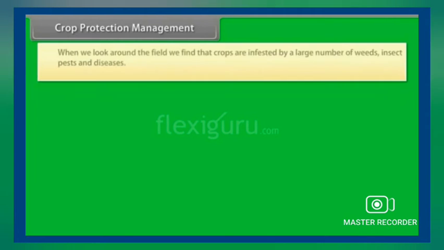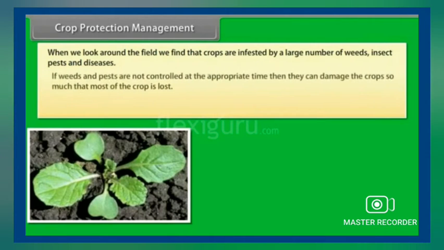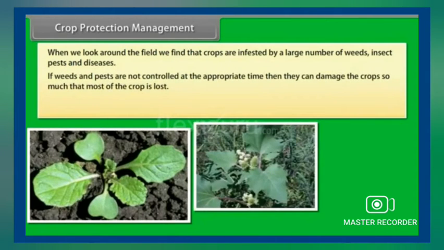Now let's move to the next topic, crop protection management. When we look around the field, we find that crops are infested by a large number of weeds, insects, pests, and diseases. If weeds and pests are not controlled at the appropriate time, then they can damage the crop so much that most of the crop is lost.